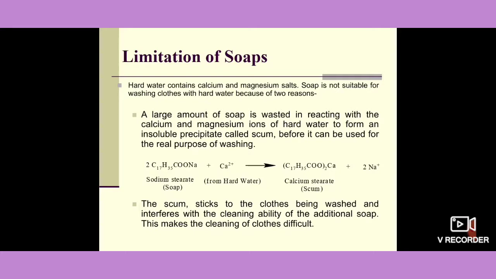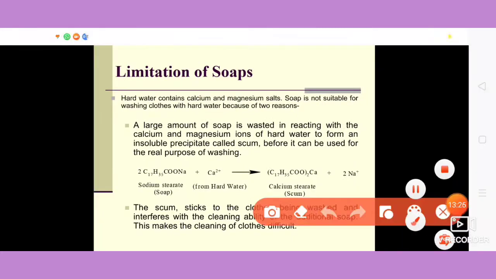Now this part is very important from the exam point of view, because they usually ask what scum is, how it is formed, and why soap cannot be used with hard water. The first reason is that a large amount of soap is wasted in reacting with the calcium and magnesium ions of hard water to form an insoluble precipitate called scum before it can be used for the real purpose of washing. We can see in this reaction, this is a soap molecule.